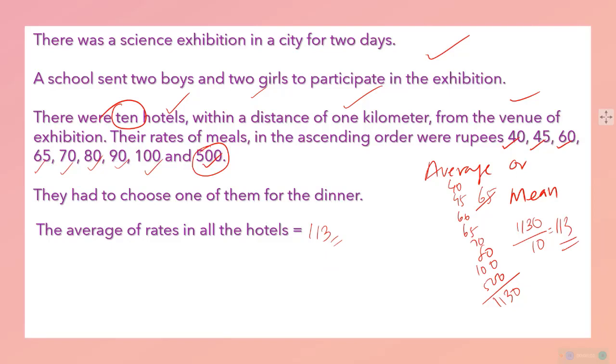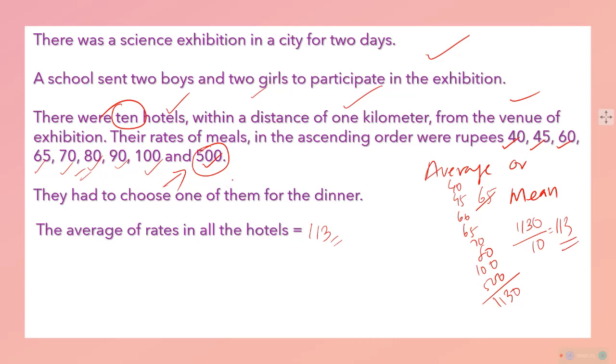But the reason for 113 is this particular hotel where the hotelier is charging 500 rupees per meal. Because of that exorbitant charge, the average went above 100, and none of the other hotels is charging above 100.